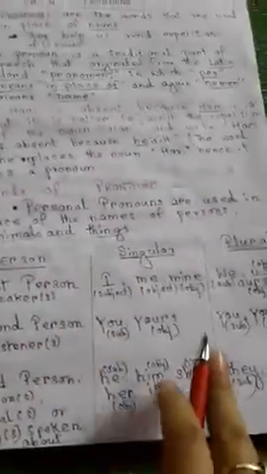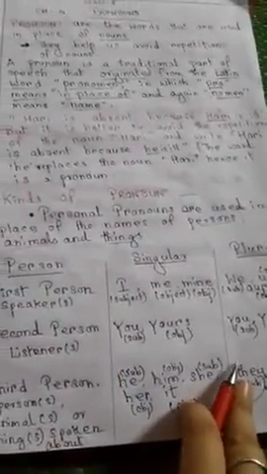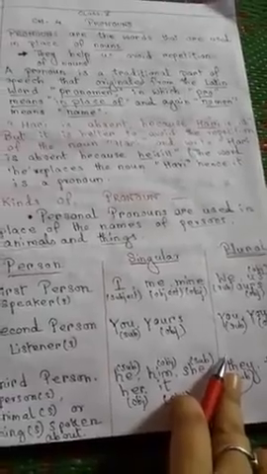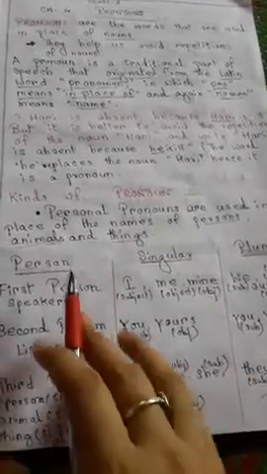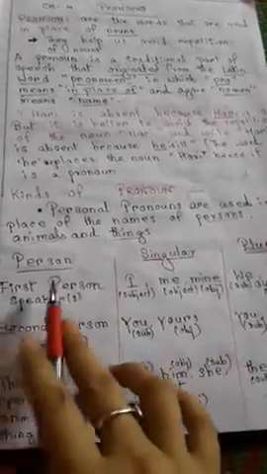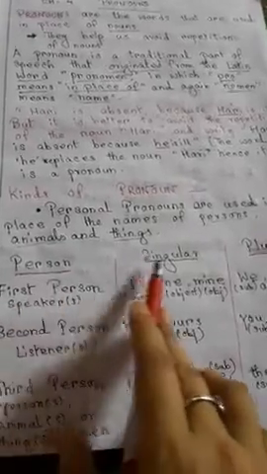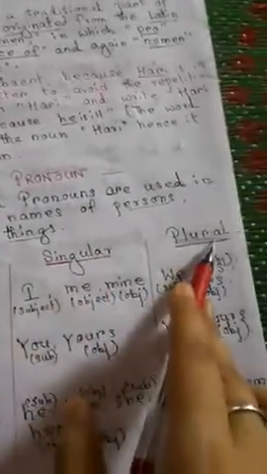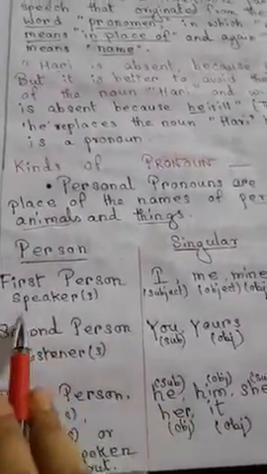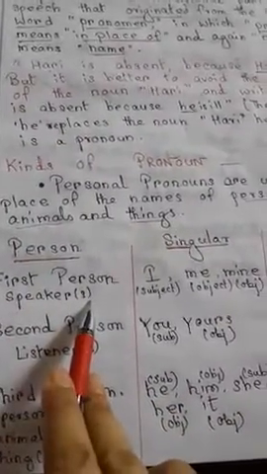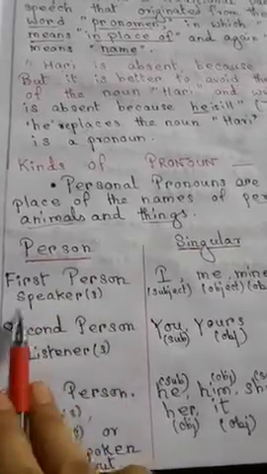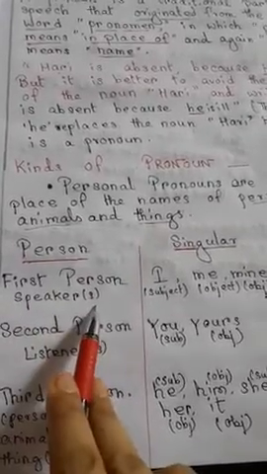Now here you can see the chart which is most important for you all to know about personal pronouns. Person, singular, plural. First person means the speaker who is speaking.